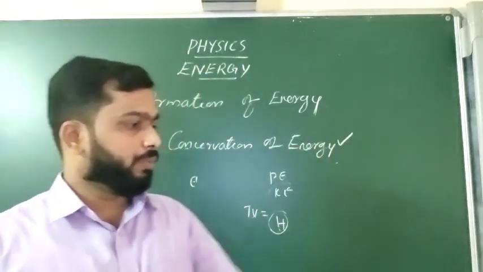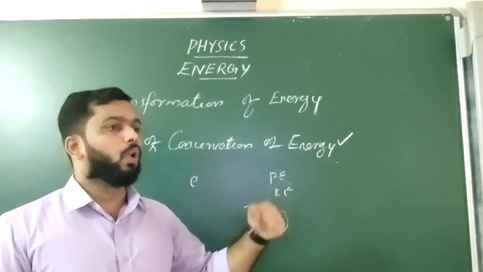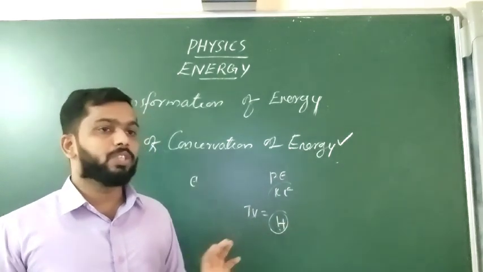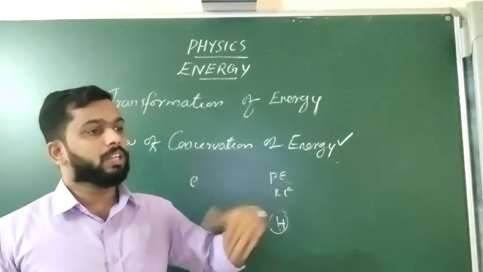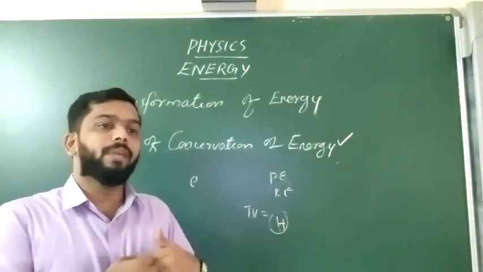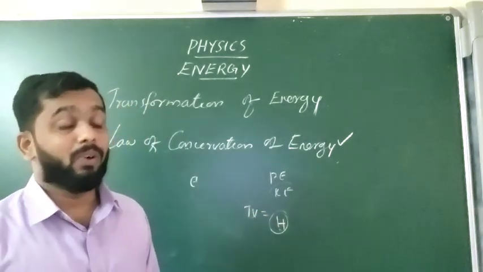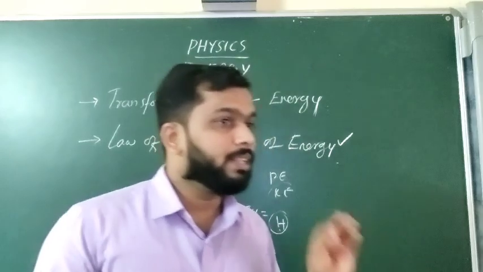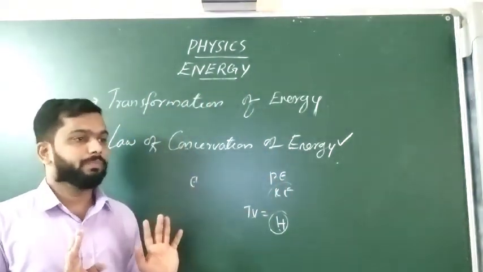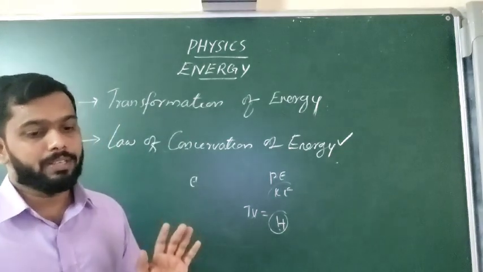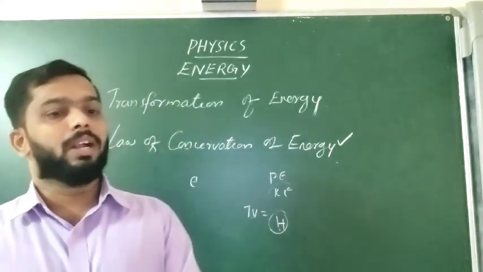If we are kicking a football, it will have some amount of energy. Then it will start rolling, is it not? And when it rolls, at that time frictional force will be there. That will be opposite, and it has to overcome that. So some amount of energy will be lost in order to overcome the friction. At that time, we cannot say that energy is vanishing. The energy is just distributed towards the surroundings. So that's why energy is always conserved. Energy is always conserved.